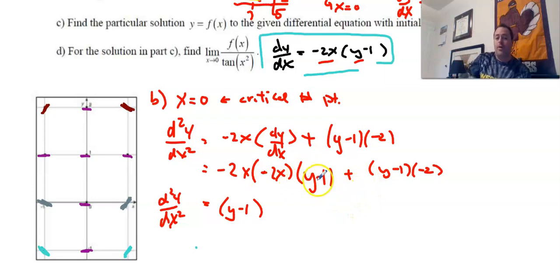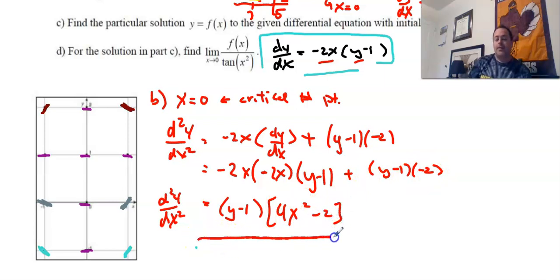There's only one term with a y in it, and it's got a y minus 1, and they're both in the front and the back, or in the first term and the second term. So then what's left over is going to be positive 4x squared, and then this is going to be minus 2. All right, so this is our second derivative. This is our second derivative.